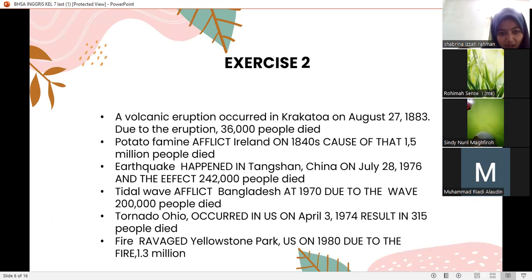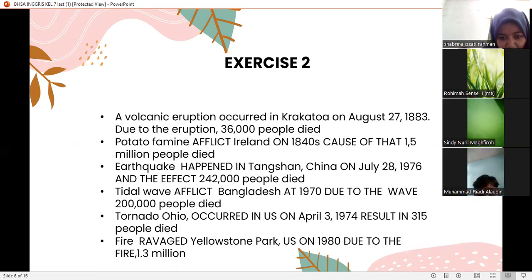Exercise 2. A volcanic eruption occurred in Krakatau on August. Due to the eruption, 36 people died. Potato famine afflicted Ireland. Because of the famine, 1 million people died. An earthquake happened in Tangshan, China on July 28, and as the effect, people died.